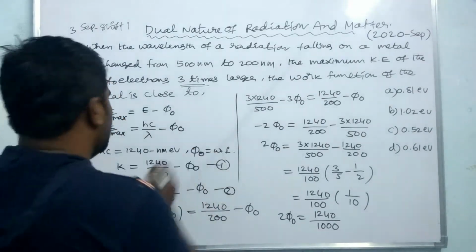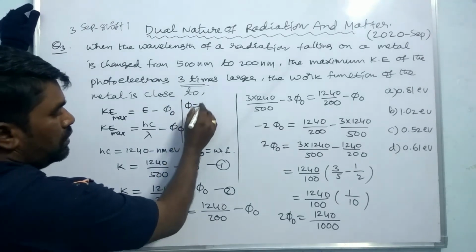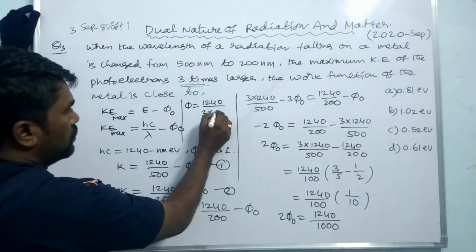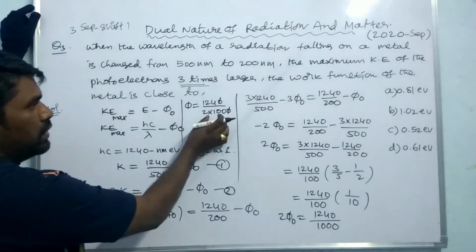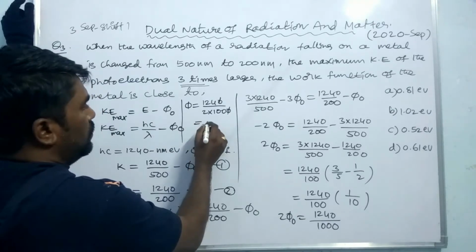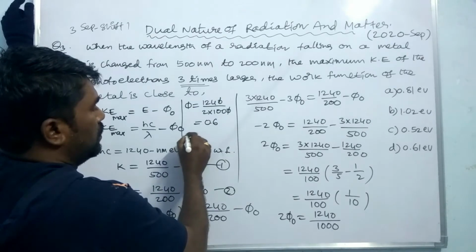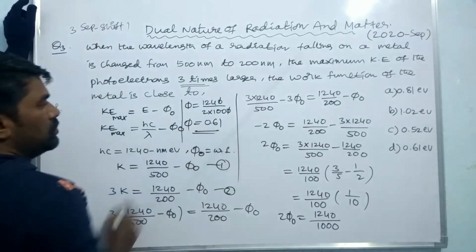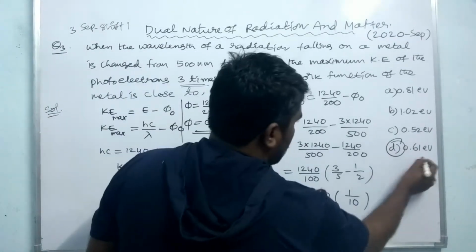So therefore phi naught is equal to 1240 by 2 into 1000. Zeros cancel, so here 124 by 200. 6 twos are 12 and 1 200. So this phi naught is equal to 0.61 electron volts. So this is the answer here.